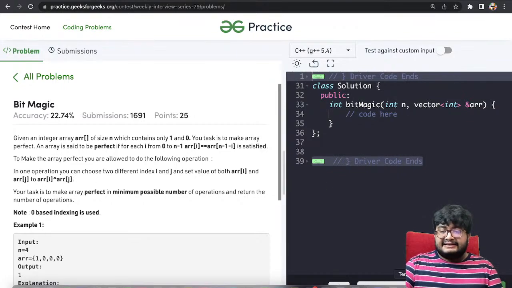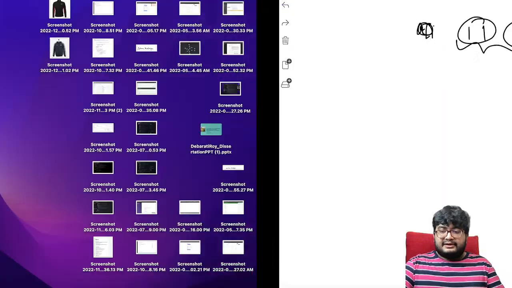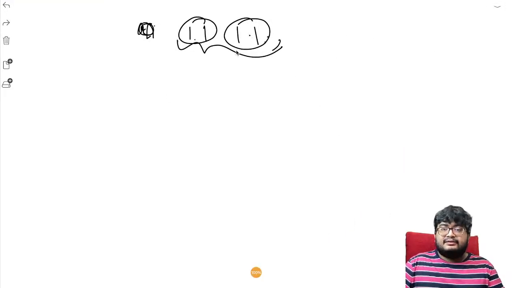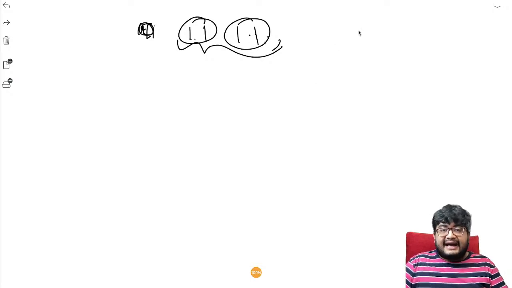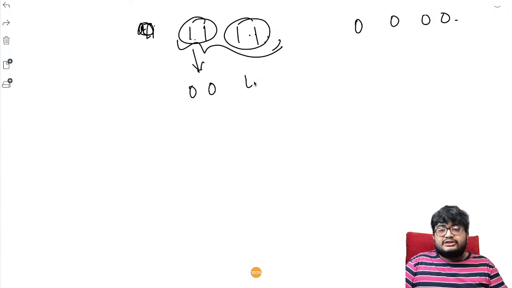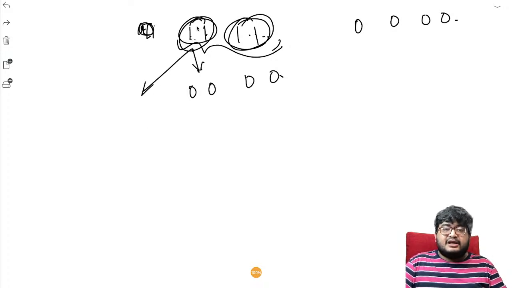So we are saying that in the first half, we have 4 mismatches, that is mismatches with the second half, right? And all of them are 1. So the corresponding elements in the second half have to be 0. So we have to make this into 0, 0, 0, 0 so that it becomes a perfect array. How do we do that? We take them in pairs and we just XOR them, right? So this as I, this as J, and we make an operation. When we make the operation, both of them get replaced with ARR I XOR ARR J, that is 0, 0. Here also 0, 0, right?